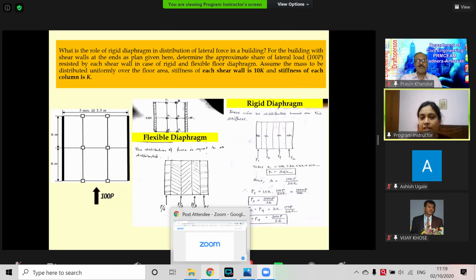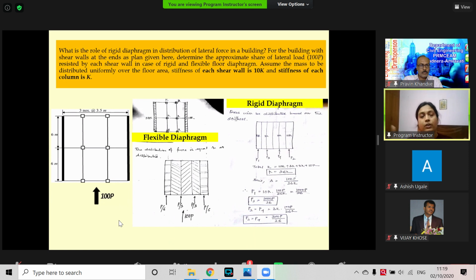We can see for the flexible diaphragm, it's P by 6 in each, although the shear walls are very rigid, 10 times more rigid, but they carry only 1/6 of the force. So our columns are going to be affected and there could be consequences. But in the rigid floor diaphragm, the load pattern follows in proportion to the stiffness of the elements. So that's the importance. Now we will talk about the modeling.